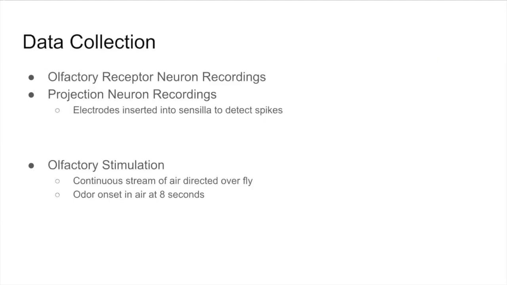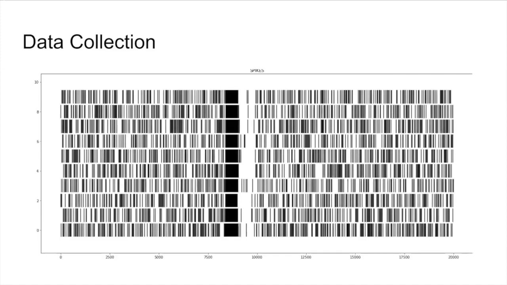Our lab built a novel apparatus in which flies explore a half-meter wide circular arena. Odors were delivered with an olfactometer producing a continuous stream of air directed over the fly. Tenfold diluted odors were presented to flies at about 8 seconds. Whole cell spike recordings were obtained from both olfactory receptor and projection neurons over 10 20-second trials, resulting in timestamps of spikes. We transformed this data into spike counts over 50 millisecond bins with 25 milliseconds of overlap in order to process it with rate-coded models.